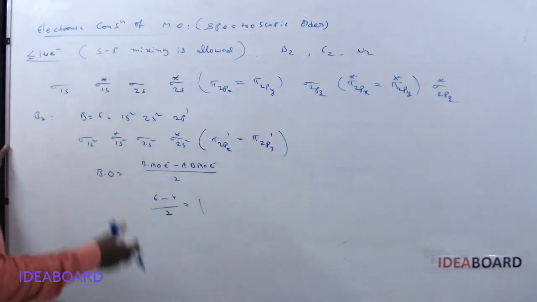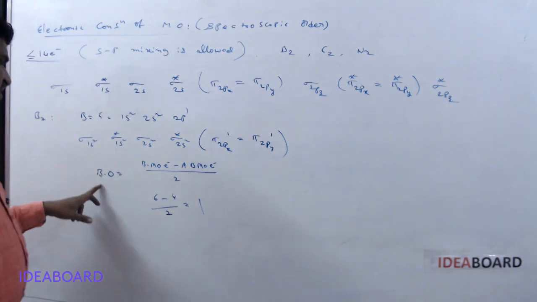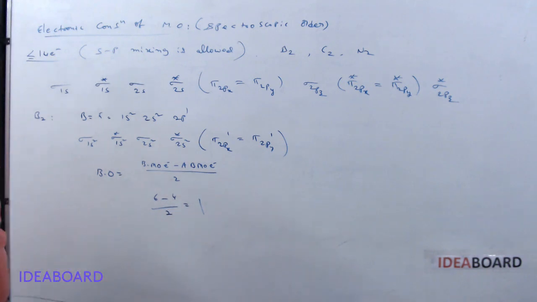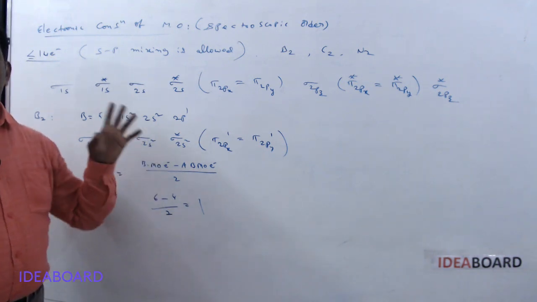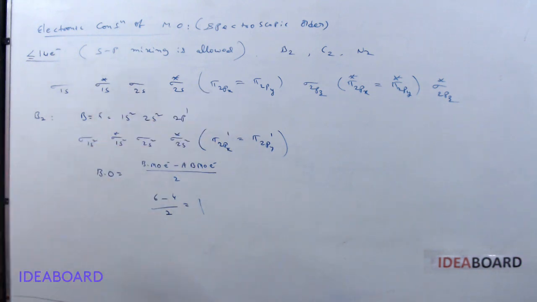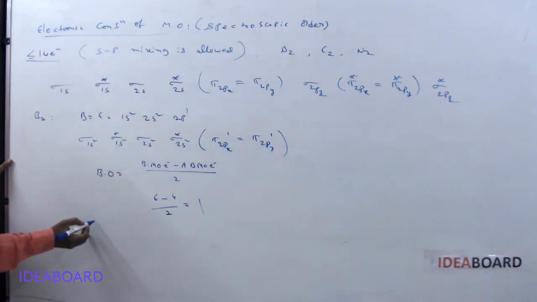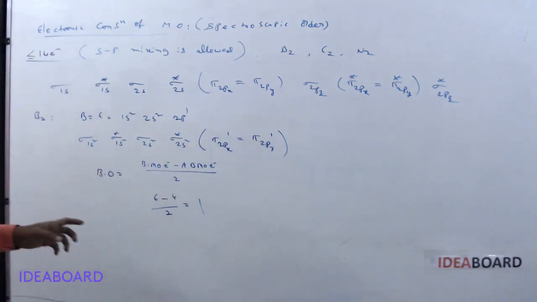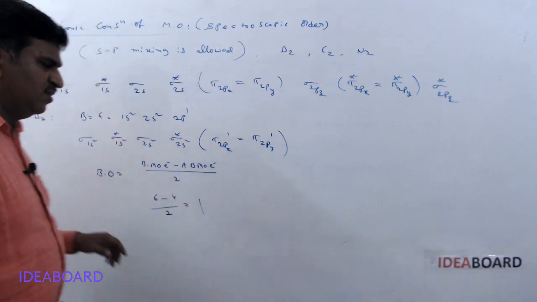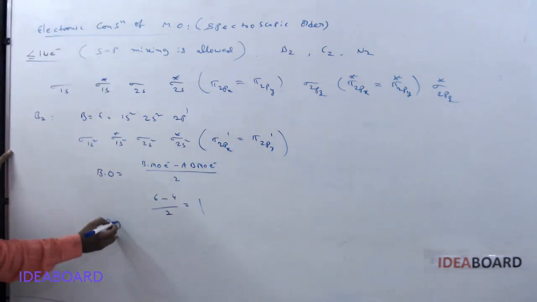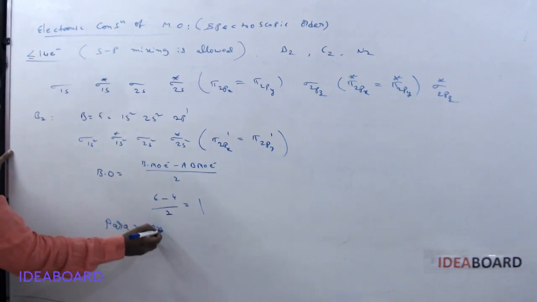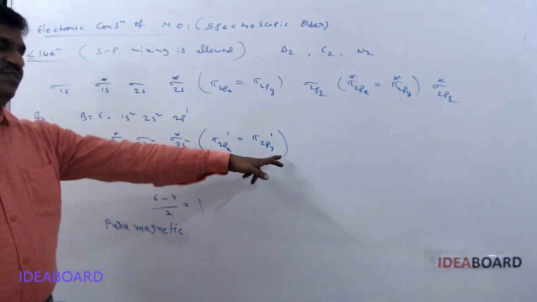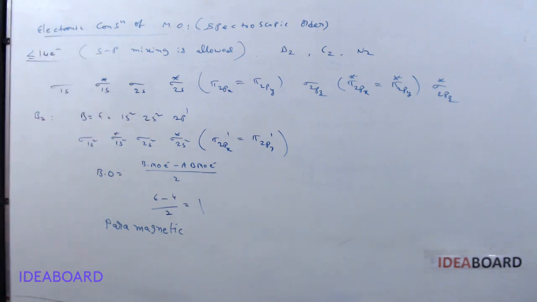Whether the B2 molecule exists or not depends upon the bond order value. If the bond order is 0, the molecule doesn't exist. If the bond order is not equal to 0, the molecule exists. From this we can also say the magnetic nature. Are there any unpaired electrons in this configuration? Yes, two unpaired electrons are present. When there are unpaired electrons, it is called paramagnetic. If there are no unpaired electrons, it is called diamagnetic.